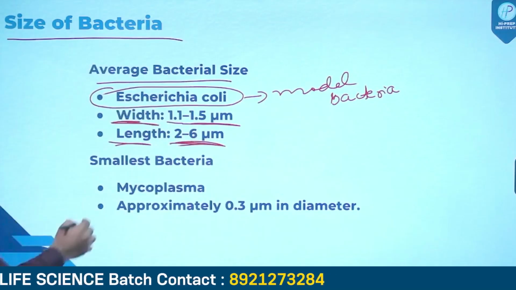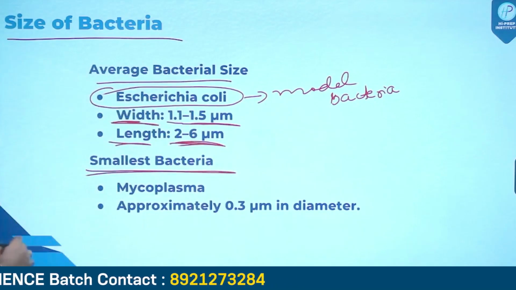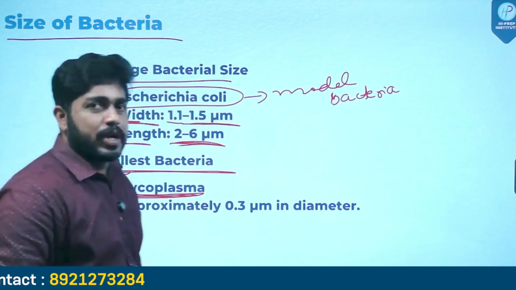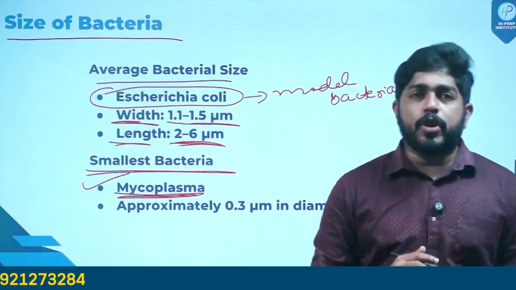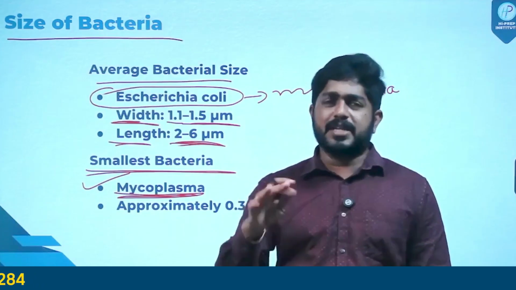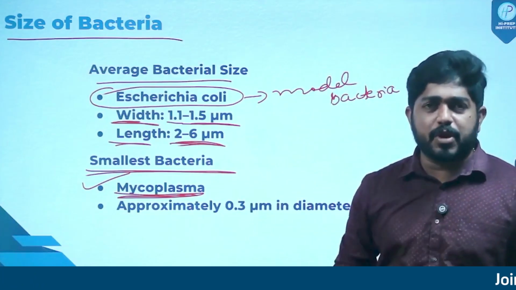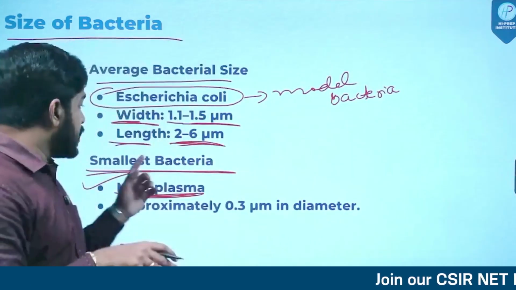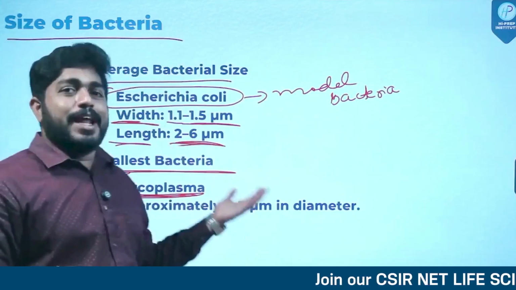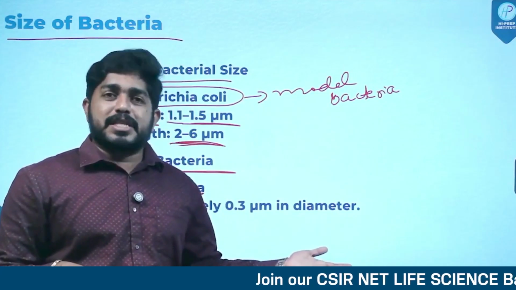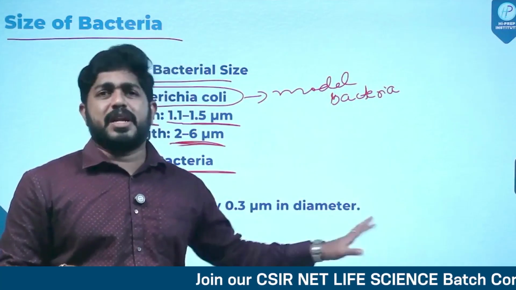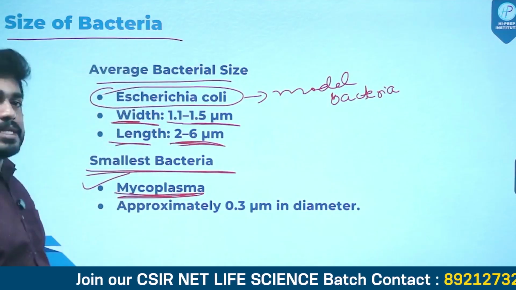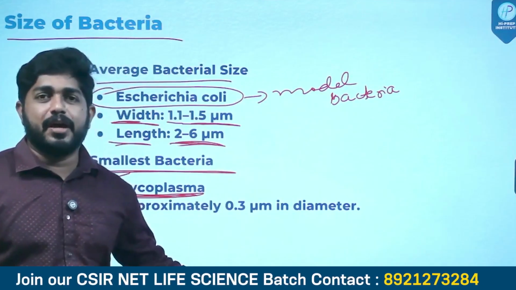All right, now which one is the smallest bacteria? It is the mycoplasma, also called PPLO, pleuropneumonia-like organisms. These are school level points. You must have already heard about all these things. Mycoplasma, also called PPLO, are the smallest bacteria. Actually, there are other new discoveries related to the smallest and largest, but let's stick to the bookish information that mycoplasma is the smallest bacteria.